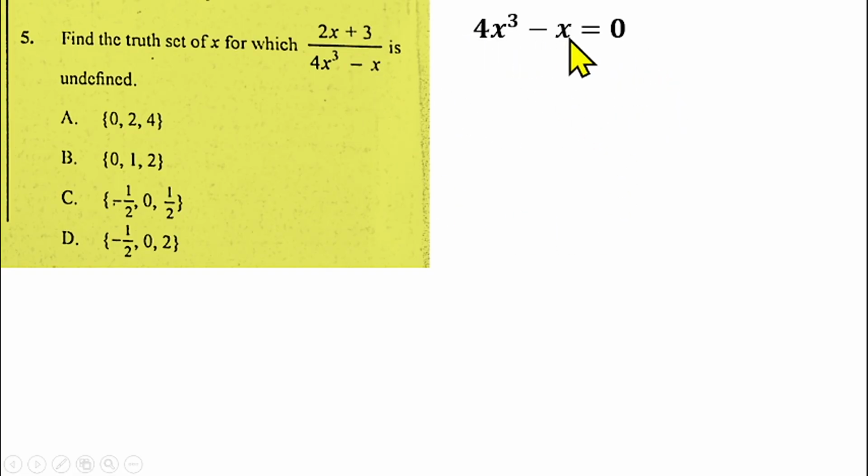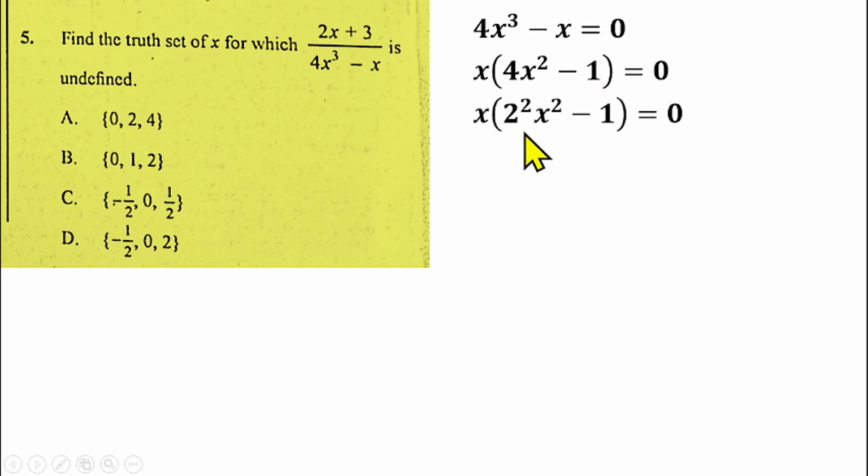So something is common here that we can factorize. x is common, so you can bring out x. So you'll have x times (4x squared minus 1) equals 0. The bracket seems like a difference of two squares. So we can simplify this bracket by changing the 4 to 2 raised to power 2 and the 1 to 1 squared.